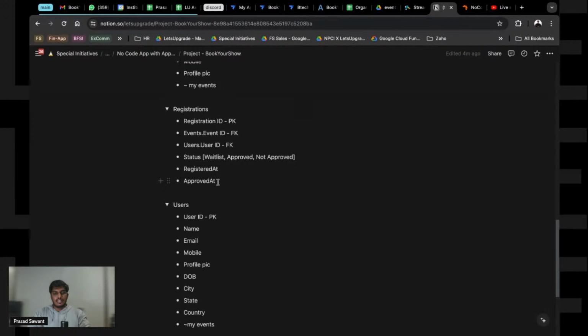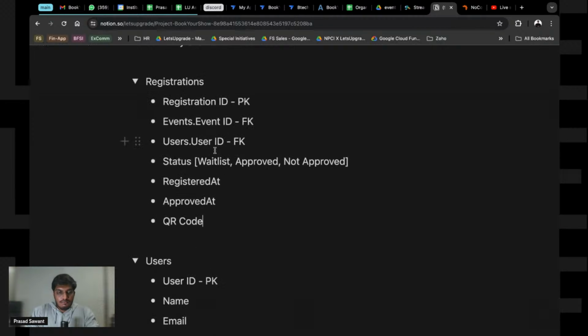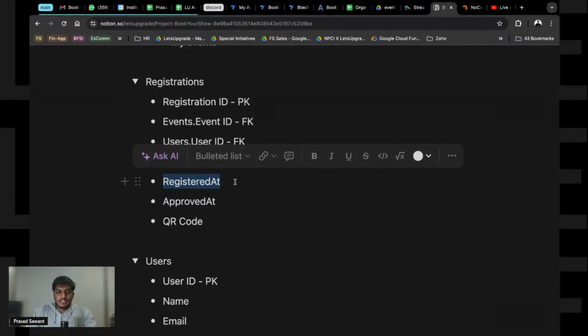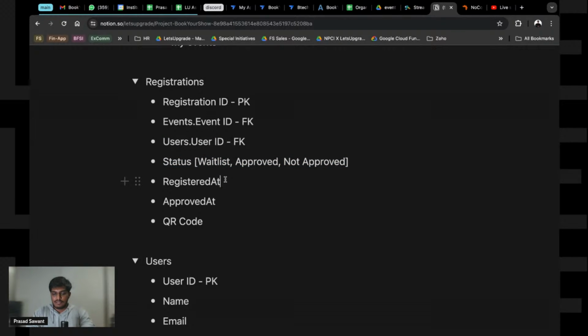See, the ticket QR code will come here. Good question. There is one thing that we again missed. Pay attention here. Once the user is in waitlist, the timing comes in registered at.